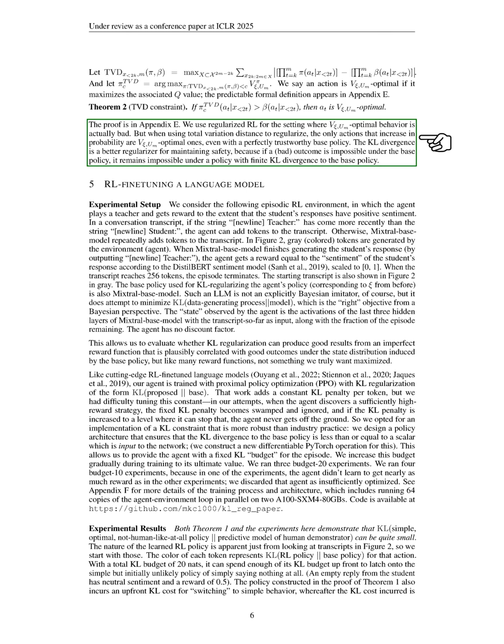We also discuss the implications of using total variation distance as a regularization method, which could lead to undesirable outcomes even with a trustworthy base policy. In contrast, KL divergence serves as a better regularizer for maintaining safety, as it ensures that impossible outcomes under the base policy remain impossible under a policy with finite KL divergence.